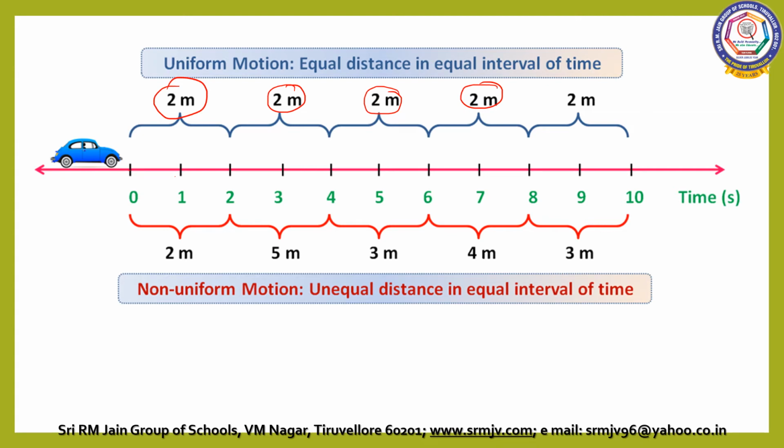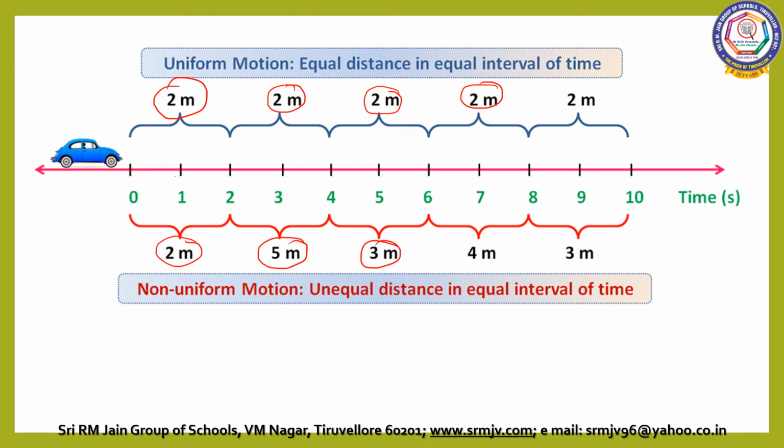What is non-uniform motion? It is just opposite to the uniform motion. When an object covers unequal distance in equal interval of time. Now first 2 seconds the object covers 2 meter. Next 2 seconds the object covers 5 meter, unequal distance. And next 2 seconds, that is 4 to 6, it covers 3 meter.